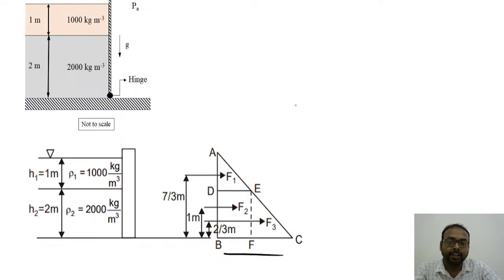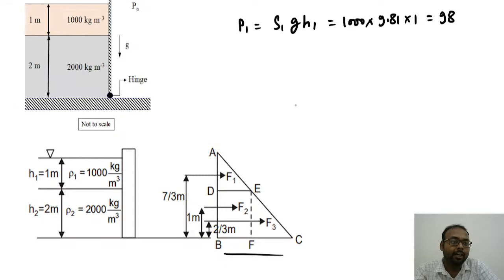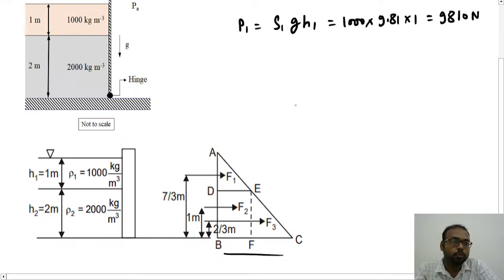So let's start that. First of all we will find out the pressure that is acting at DE. So we can find the pressure P1 value that is given by rho 1 g h1. So we can find 1000 into 9.81 into 1, that is given by 9810 Newton per meter square.